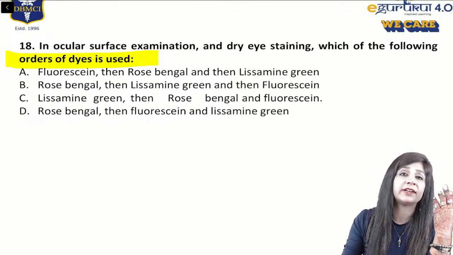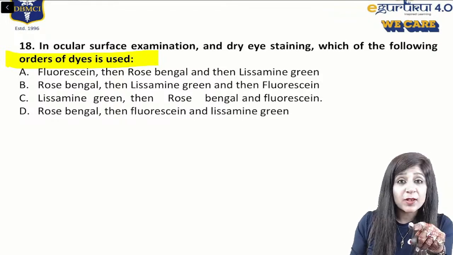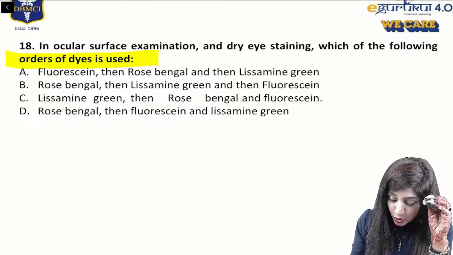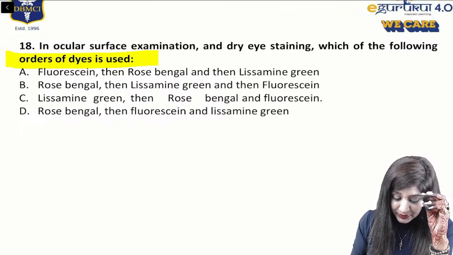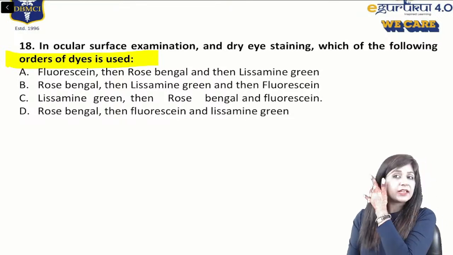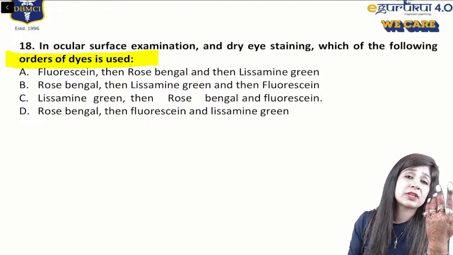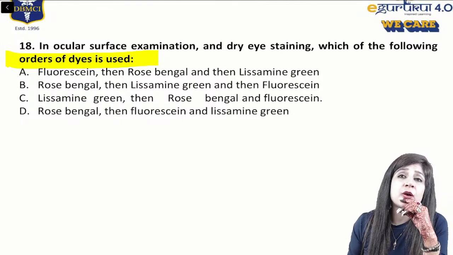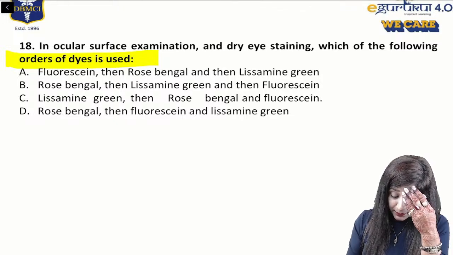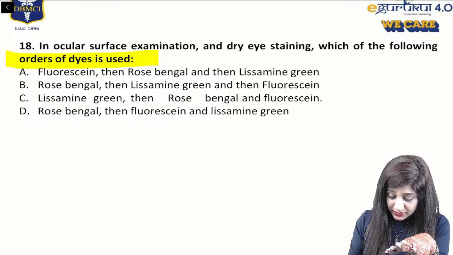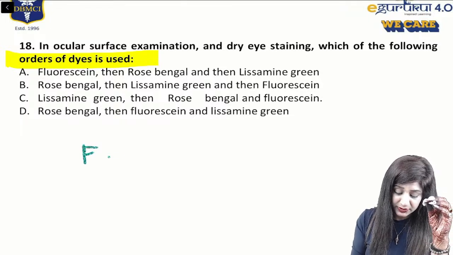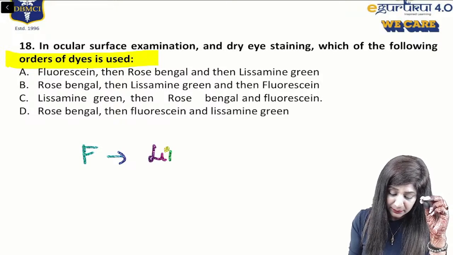We are using all the dyes at one time, but still, because they had asked this question, the most logical sequence that I can talk about is the fluorescein stain being used first. And actually, we should be using the rose bengal staining last, because rose bengal is used for the dead and devitalized tissue. But here I cannot see any of these, so I can give you separately. It is the fluorescein first, then it is the lissamine.